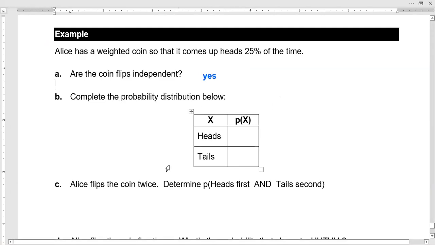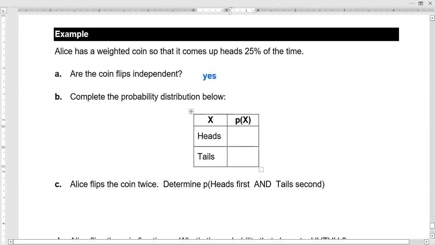So for part B, let's complete this probability distribution. Because we know that heads happens 25% of the time, that will have a 0.25 probability. And the complement to that, tails, would be 0.75. Remember, you can find that by doing 1 minus 0.25.